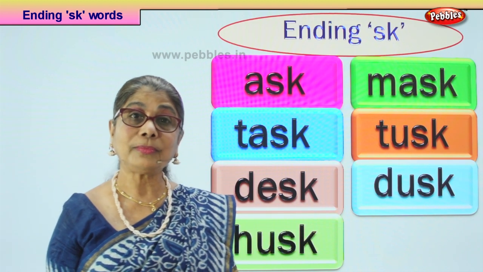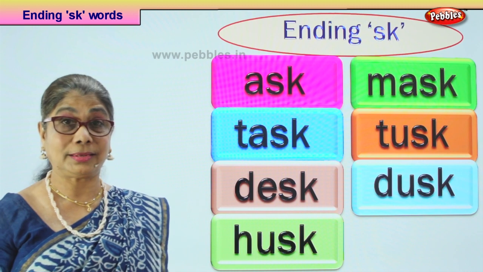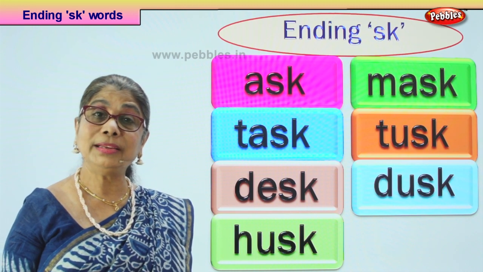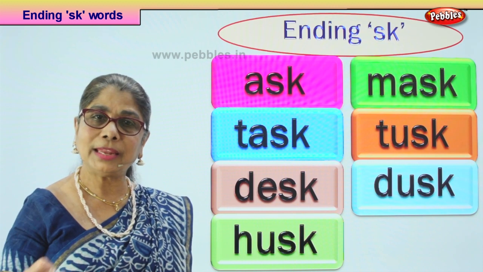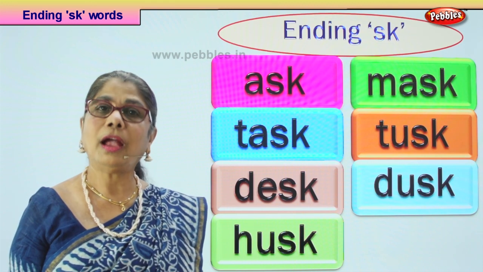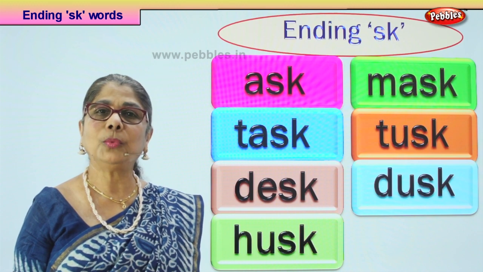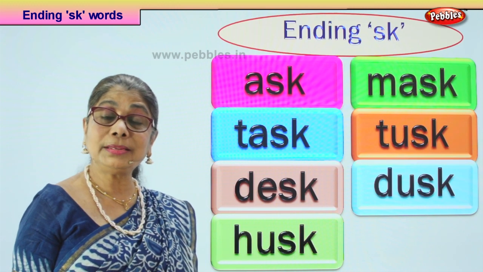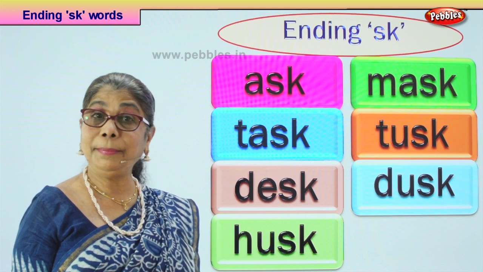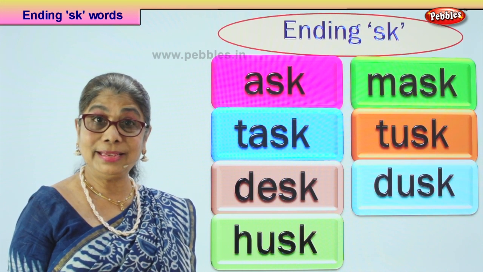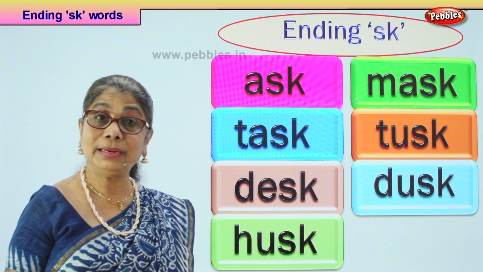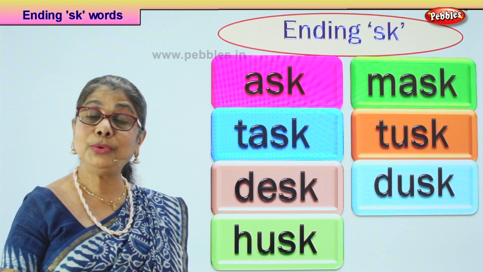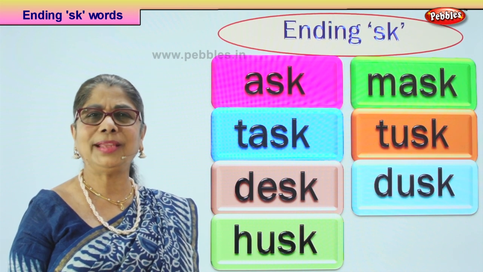Husk. What is husk? The whole grain of wheat or rice. If you peel it out, the outer covering of the rice, the wheat, that's called husk. That husk can be used for many purposes. Yes, the husk can be burned and it can be used as manure. The husk can be used for painting, a lot of things.